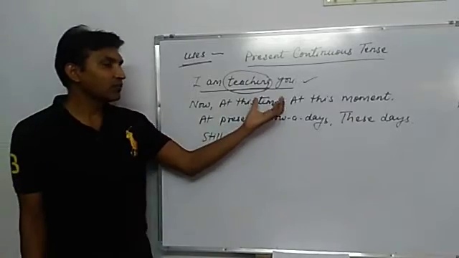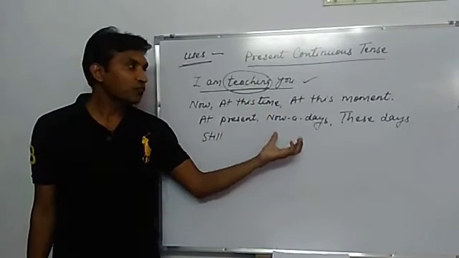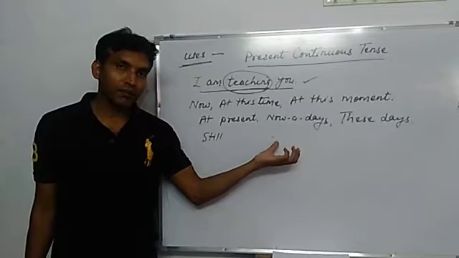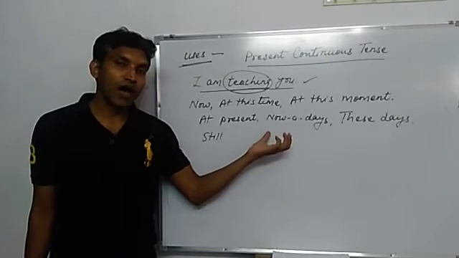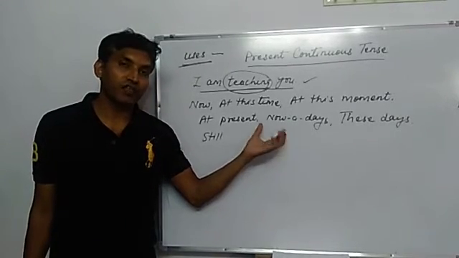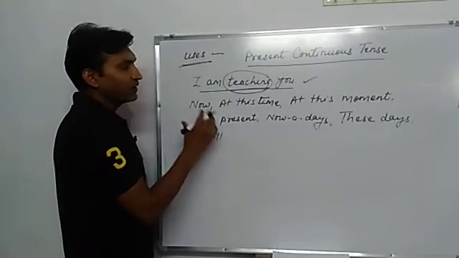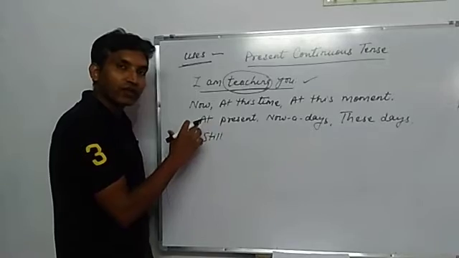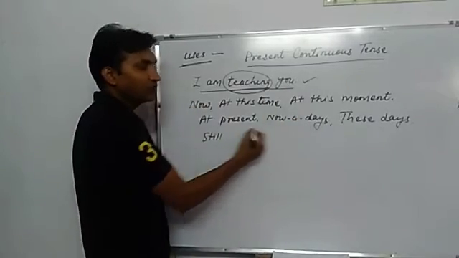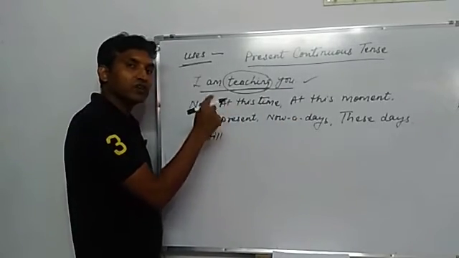These are some adverbs which you find in a question. It means you have to use present continuous there. So this is the first and foremost use of present continuous tense. If you find any of these in a sentence, you will use present continuous there.